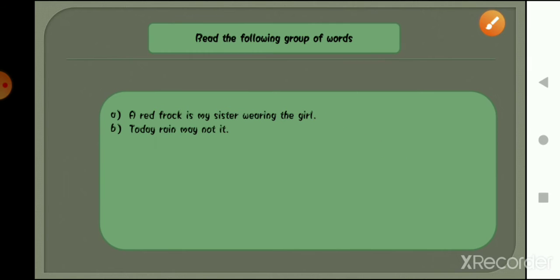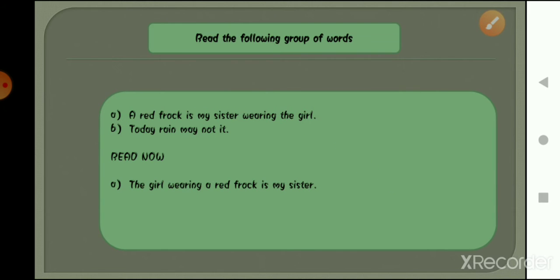Okay, one more example. Today rain may not it. These are a group of words, right? Are they making sense to you? To me it is not.